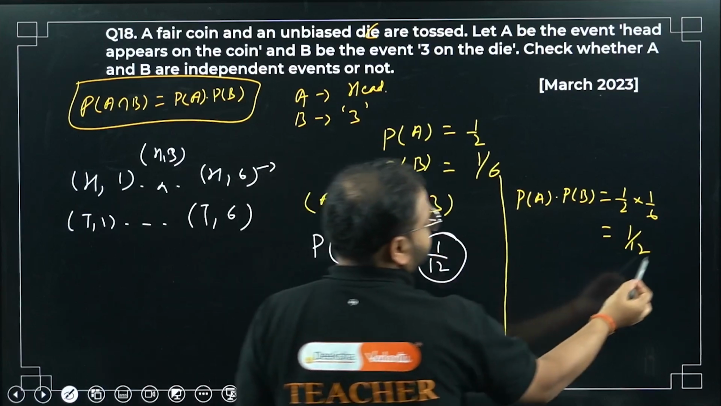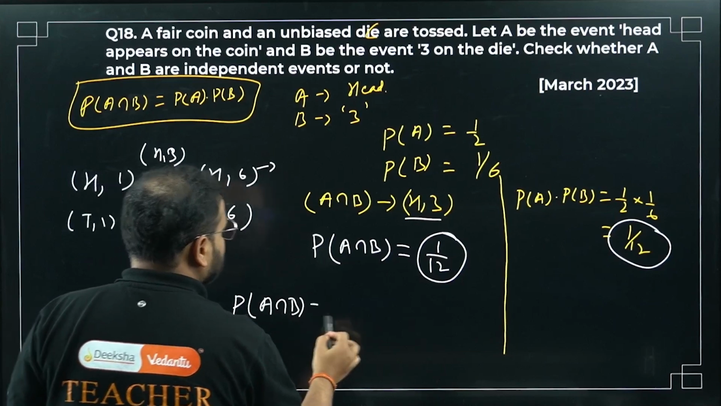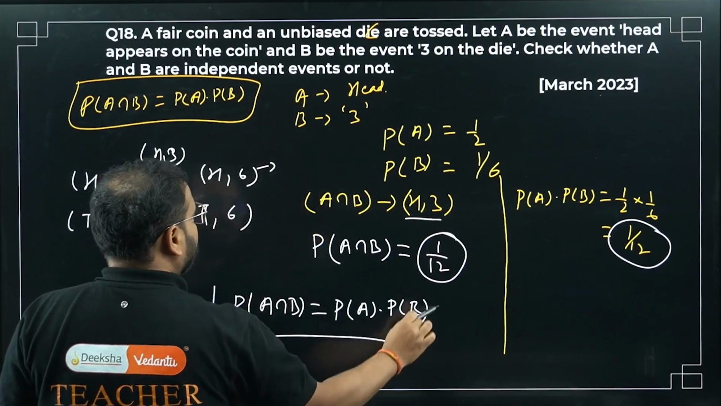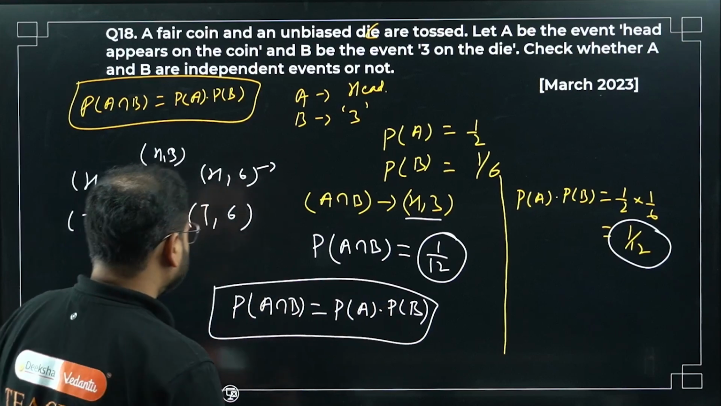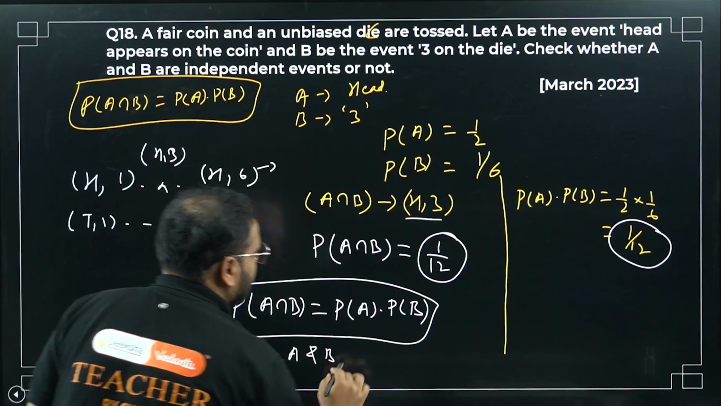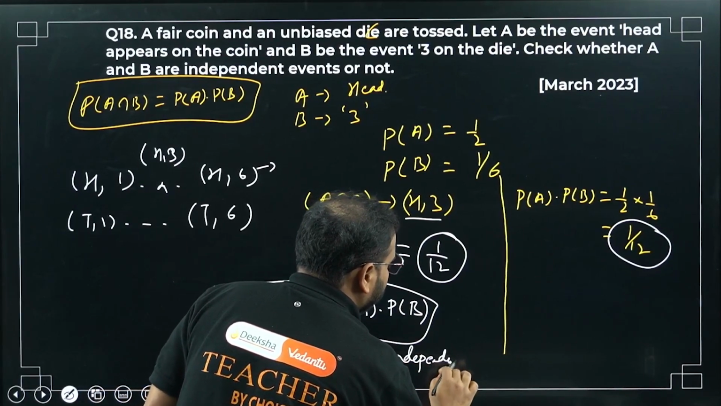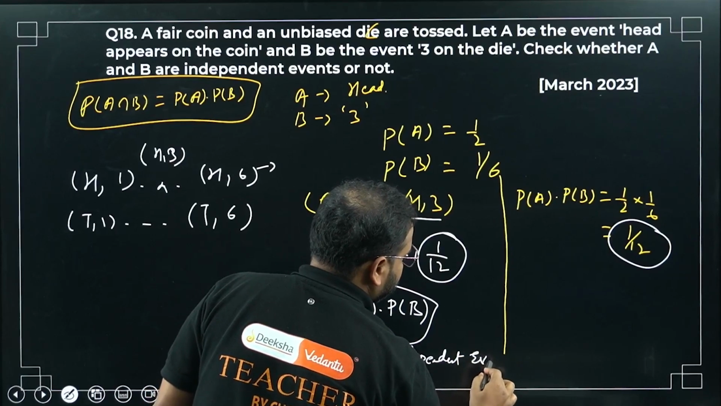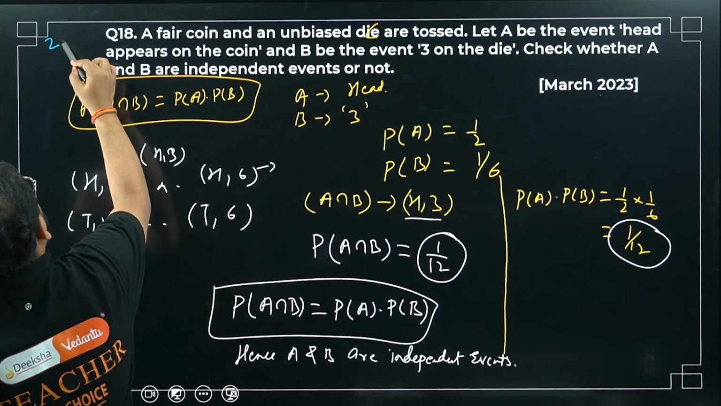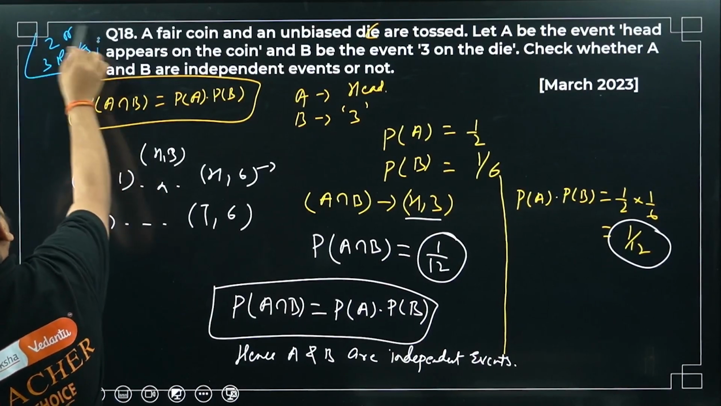Is it coming equal? Yes, sir. It means P(A intersection B) is coming as P(A) times P(B). Hence, A and B are independent events. This question can be asked again in the 2 marker or 3 marker category. Okay, a very good question.